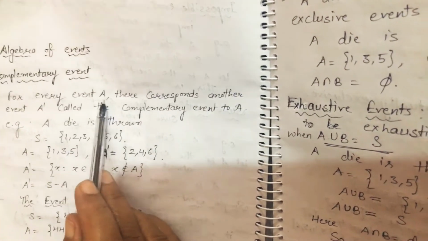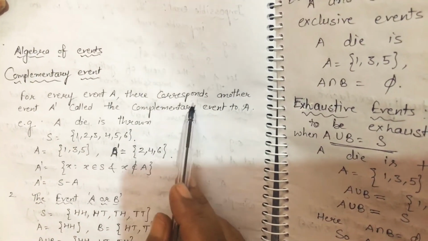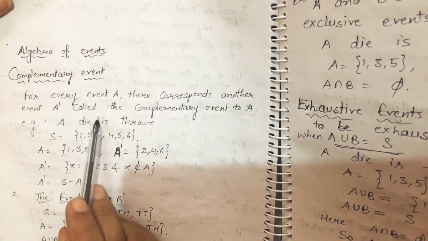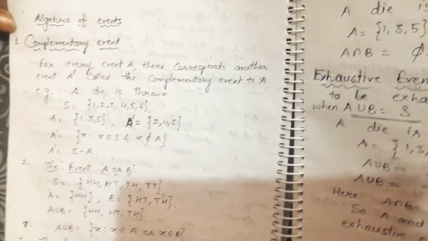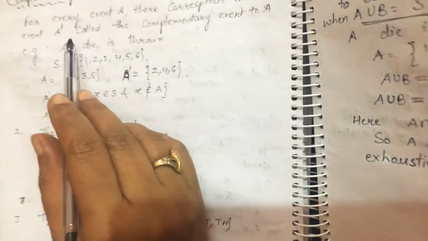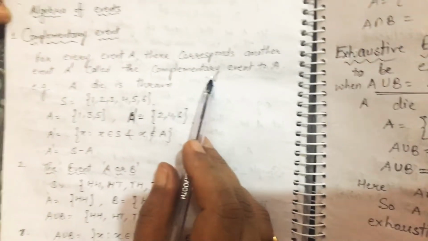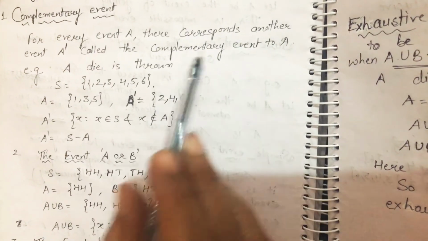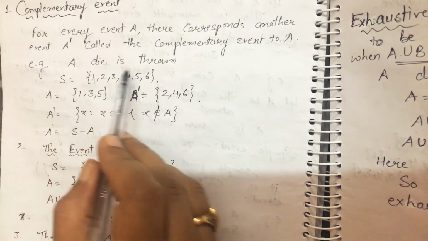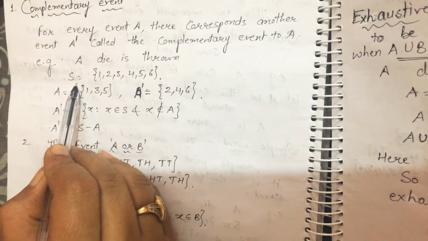For every event A, there corresponds another event A complement. This is the A complement symbol, you have read it in sets. A complement is called the complementary event of event A. Suppose a die is thrown, then what is the sample space?